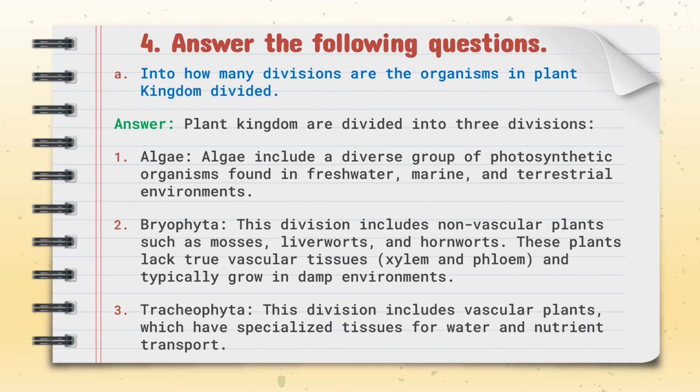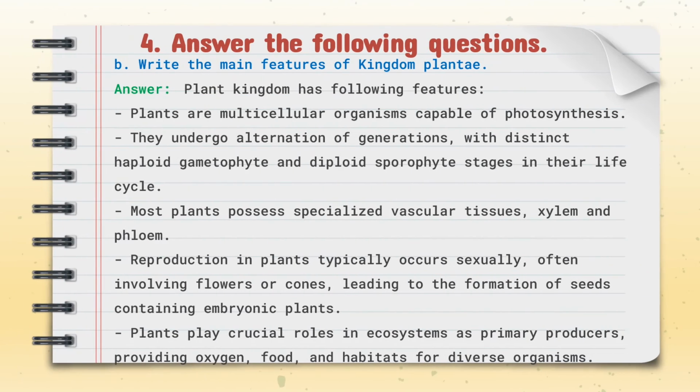Write the main features of kingdom Plantae. Main features of kingdom Plantae are: plants are multicellular organisms capable of photosynthesis. They undergo alternation of generation with distinct haploid gametophyte and diploid sporophyte stages in their life cycle. Most plants possess specialized vascular tissue, xylem and phloem. Reproduction in plants typically occurs sexually, often involving flowers or cones, leading to the formation of seeds containing embryonic plants. Plants play crucial roles in ecosystems as primary producers, providing oxygen, food, and habitats for diverse organisms.